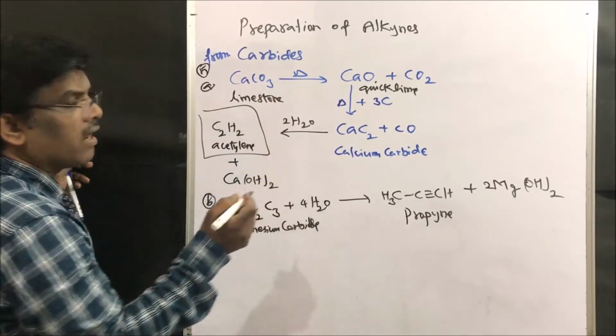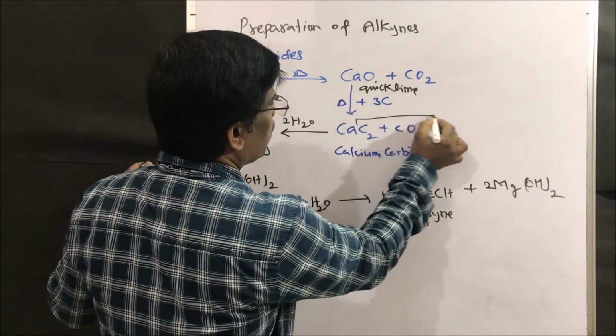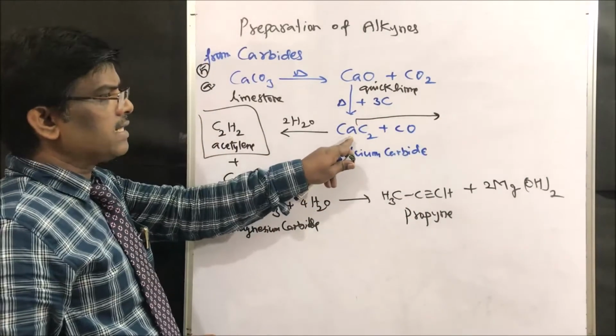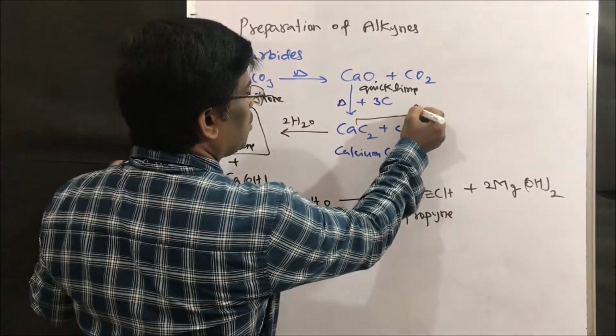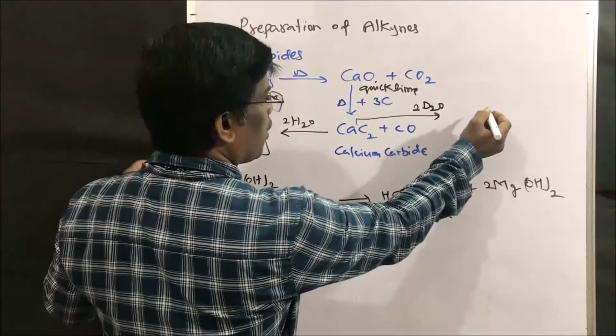We can prepare deuterated compounds also. For example, if I treat this calcium carbide with 2 moles of deuterium oxide, what compound am I going to get?